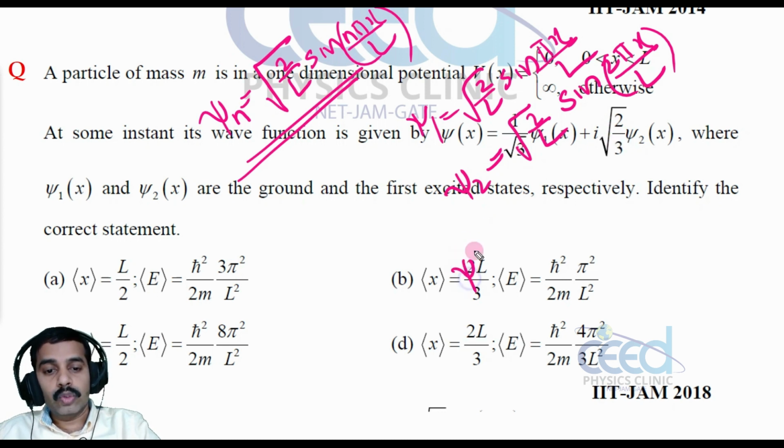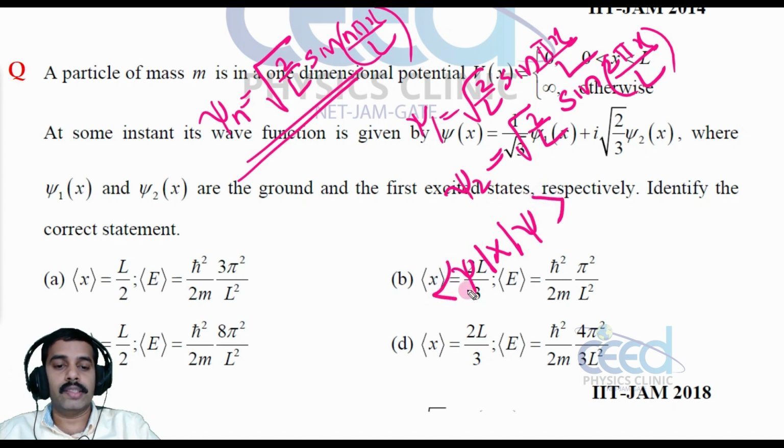So we need to solve the expectation of x. This is a mixed wave function, right? Psi star x psi. So we have to take the notation of this, 1 by 3 into this probability, psi star psi.